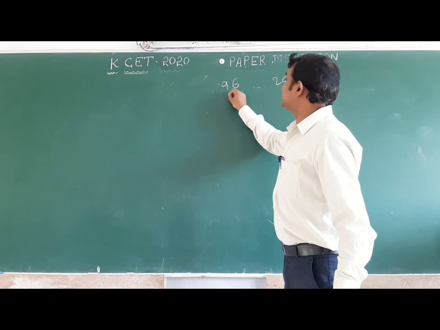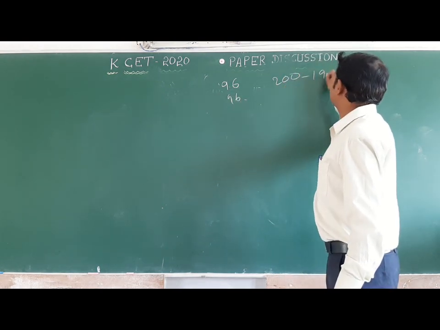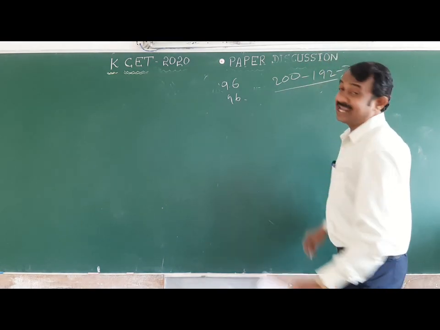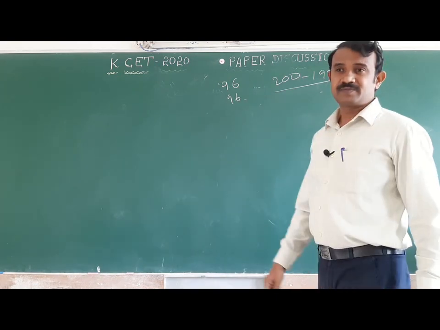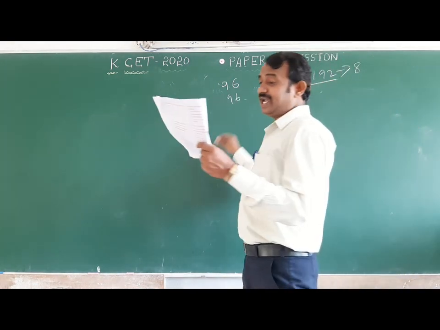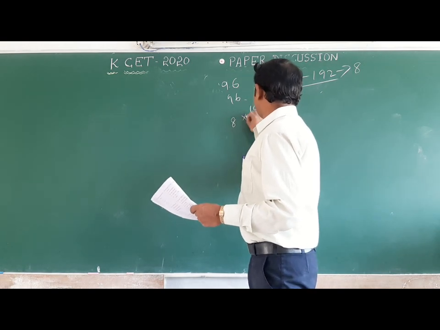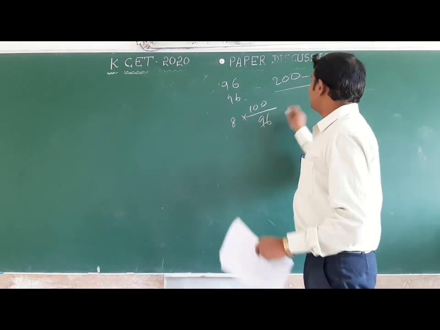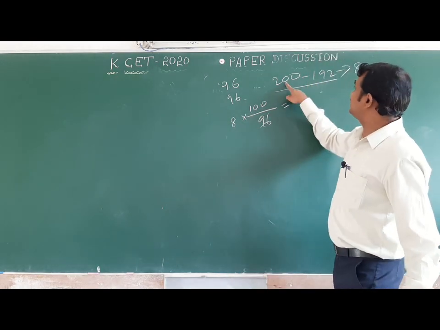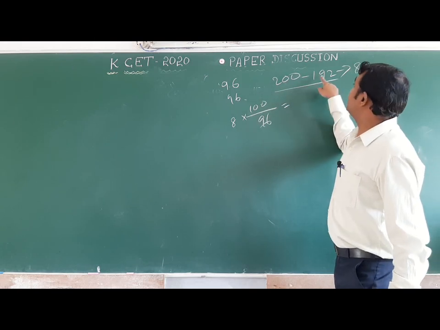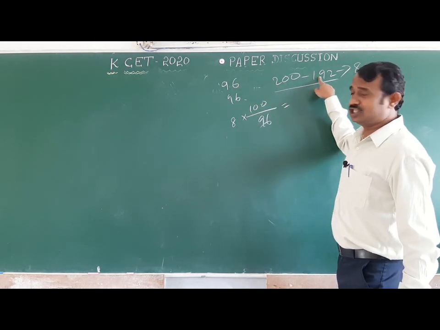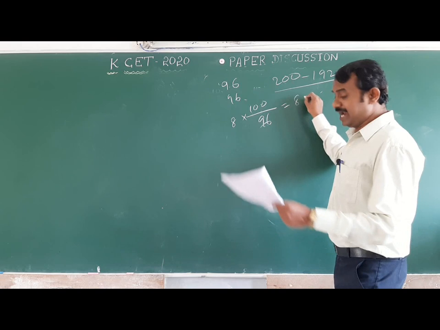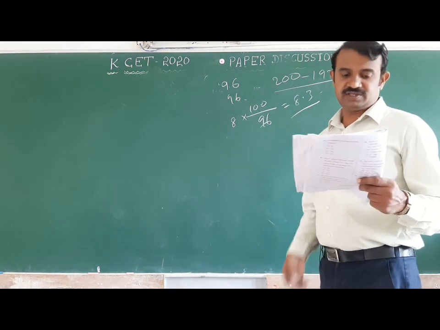200 minus 96 means how much? 192 it will form. 192 means we can directly approximate. Or we will go for 8 into 100 divided by 96. 8 into 100 divided by 96, you will get the exact value. 8 means, total 200, 2 moles we have taken, 96 means 192. It is 8 into 100 divided by 96, you will get 8.3% it will form. This is also one of the important.